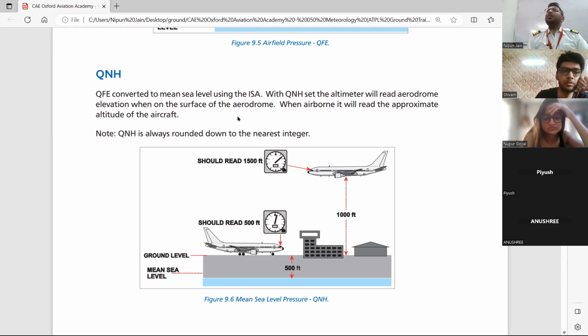So our altimeter is made and set to calculate with respect to QNH. That is why we use QNH for flying. We cannot use QFF because the altimeter is not so sensitive that it can make those changes. Now we will calculate the pressure difference and the density altitude. That again we will study in navigation. When we start calculating density altitude, then we will be able to do these temperature corrections.